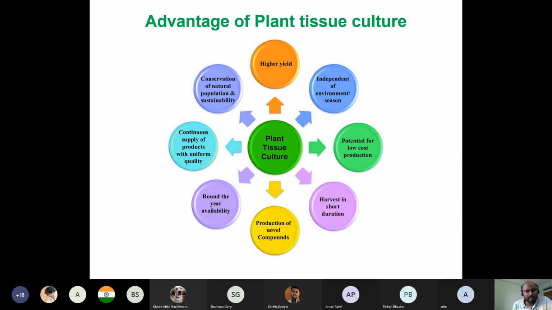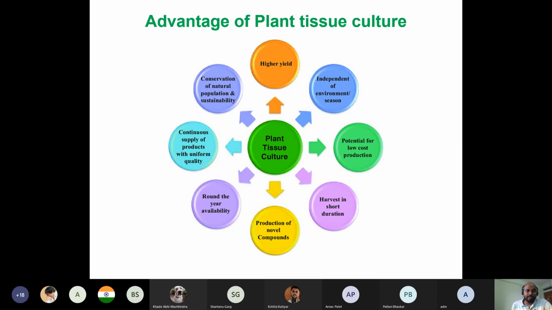Also you can produce novel components. For example, you have some important medicinal component in some plants, but it is not possible to cut all the plants and extract that medicinal component for medicine production, because that would make you lose the biomass and all the plants. That is not possible. But in culture you can grow several plants and extract from them, you can destroy them. That's not an issue, you can grow more.